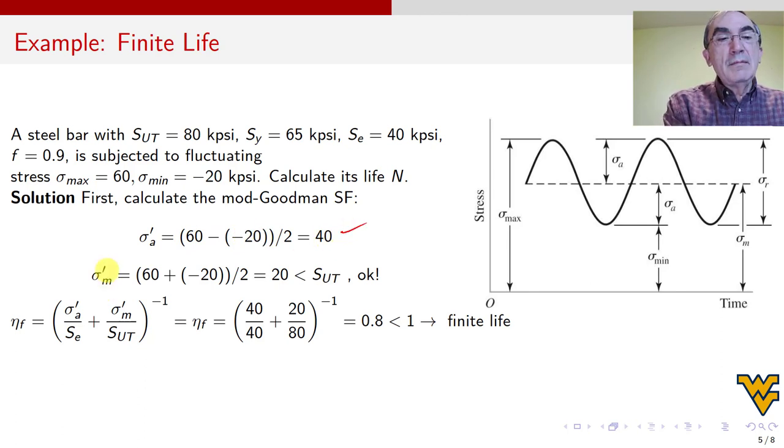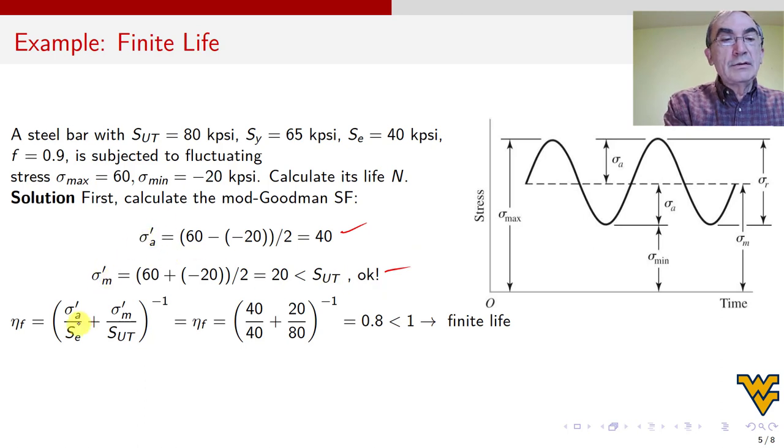And sigma m is the maximum plus the minimum, but the minimum is minus 20, so you get 60 plus minus 20, divided by 2, you get 20. Right here, when you get the mean value, you want to make sure that it is less than Sut, because if the mean value is greater than Sut, then it will fail. But it's less because Sut is 80, so we're good.